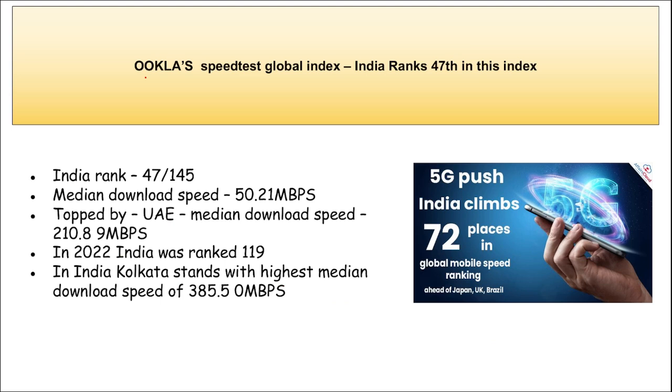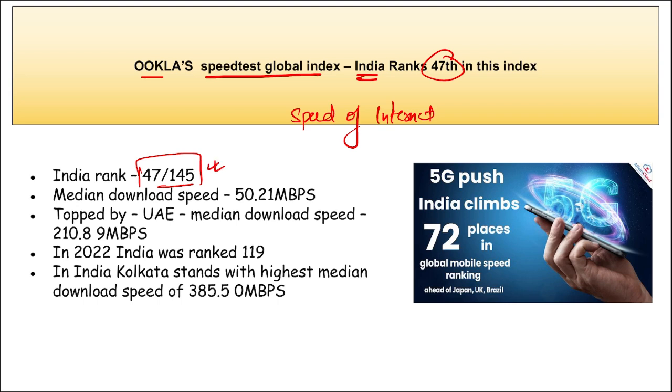Next, the Ookla Speedtest Global Index was released and India has ranked 47th out of 145 countries. I repeat, recently the Ookla Speedtest Global Index was released and this index talks about the speed of internet in various countries, right? And here in this index, India ranked 47th where the median download speed was 50.21 Mbps. Mbps is your megabits per second.